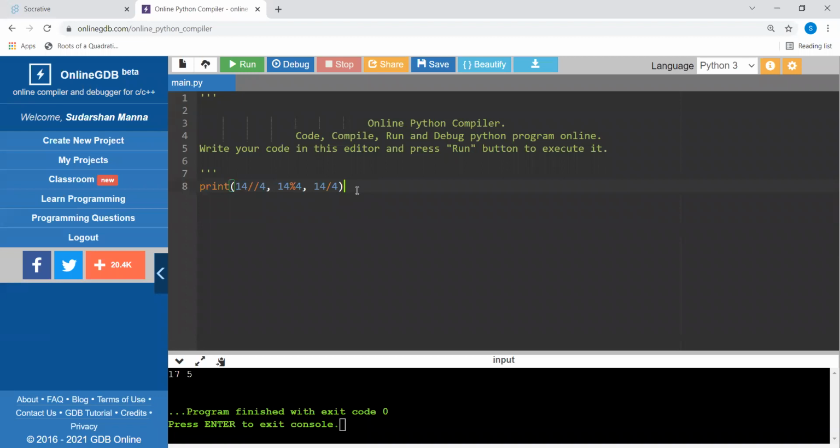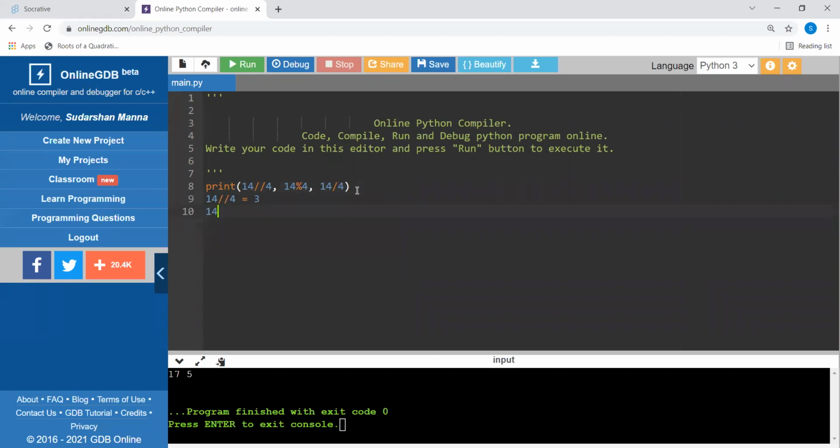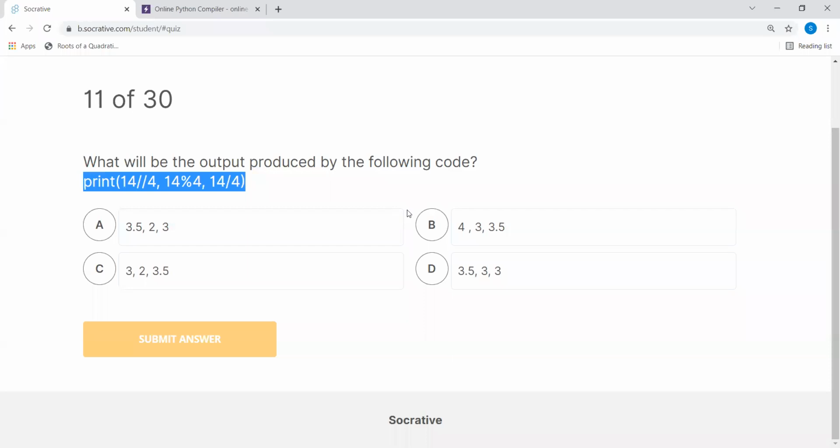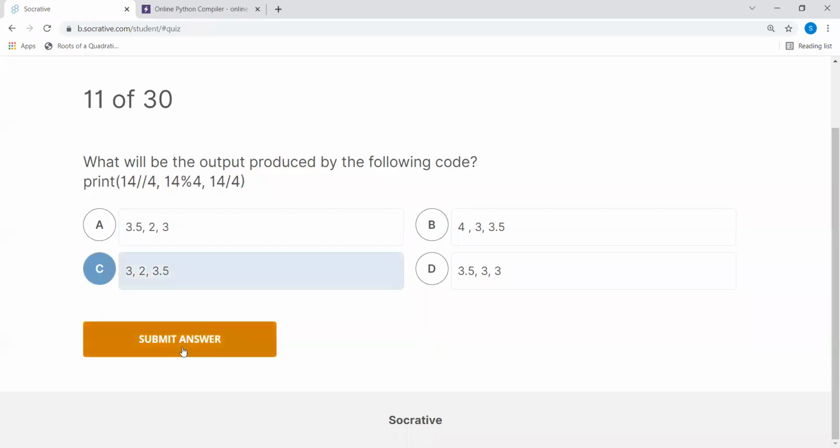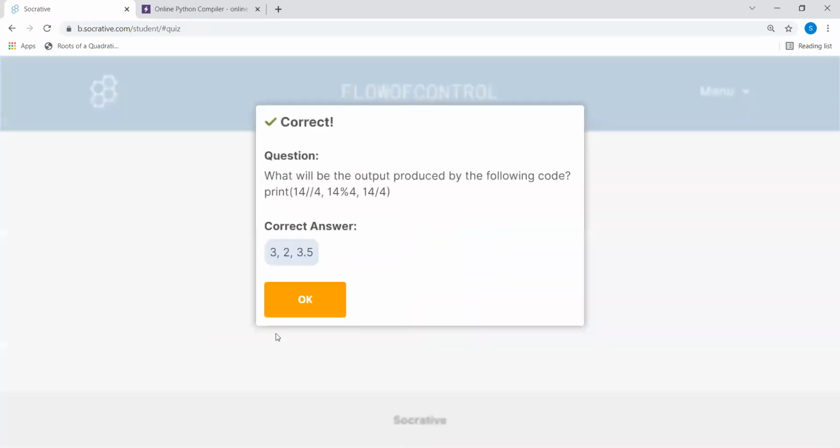So if you see the first one, which is 14 floor division 4. If you divide it, it's coming 3.5 something, so floor division gives you 3. 14 mod 4 will give you the remainder. 12, so 2 will be the remainder, and finally 14 by 4 will be 3.5. So 3, 2, 3.5. This is the correct answer.